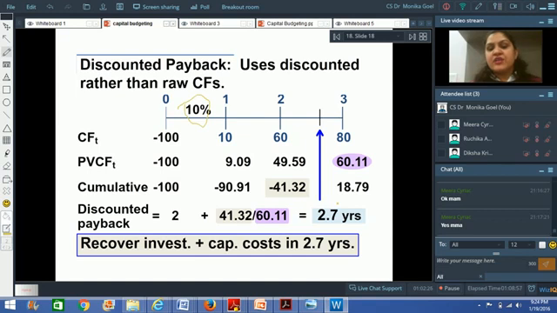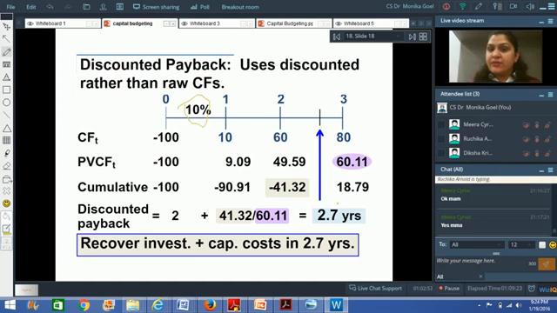Now I want to know my payback period, that is my discounted payback period. It is going to be somewhere between year 2 and year 3. So what I do, 2 years plus how much I want? I want 41.32. And how much am I getting? I am getting 60.11. I just want to know where I would be getting 41.32. So that will come in 2.7 years. Right?